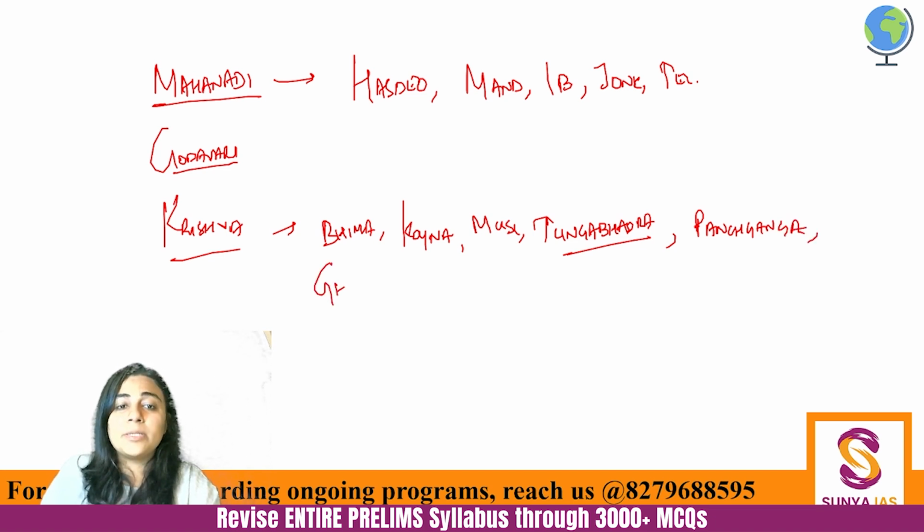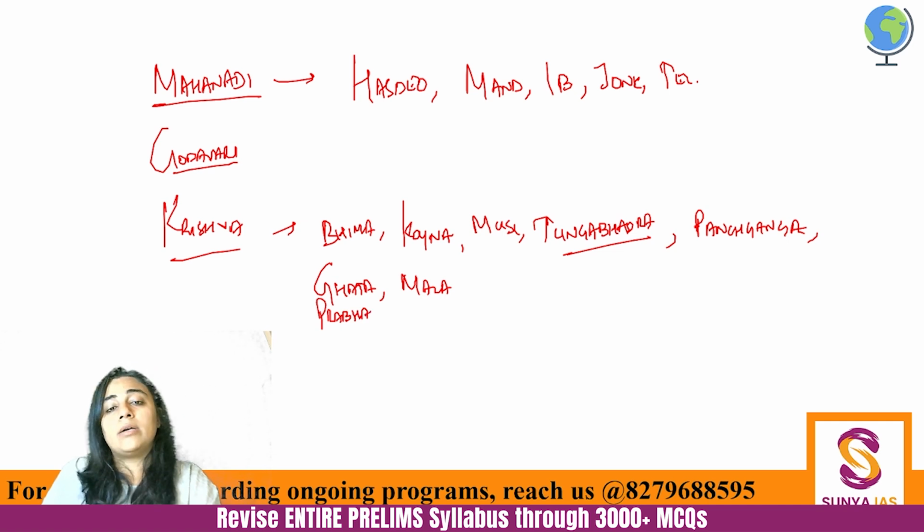Then there is Ghat Prabha, Mal Prabha. These are important, they will be left out. And these are some very important ones. I'll write Ghat Prabha so that it stays in your memory also. Ghat Prabha, Mal Prabha. So how will you remember the Krishna tributaries? They're pretty long, right? They're pretty long in their names.